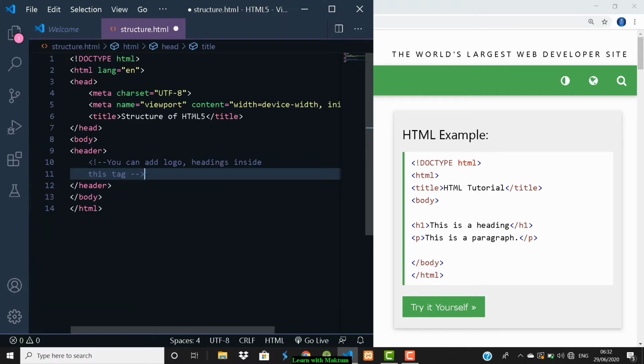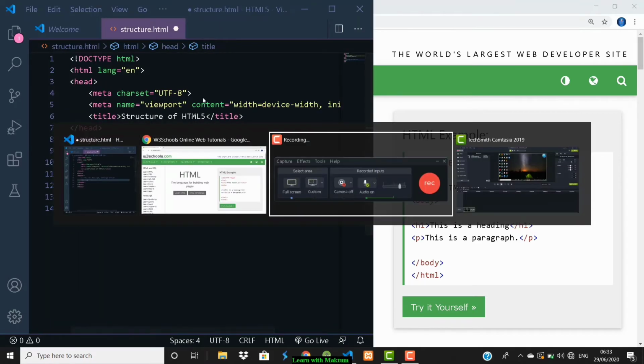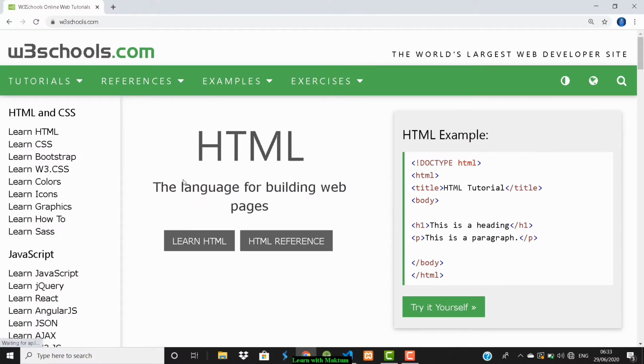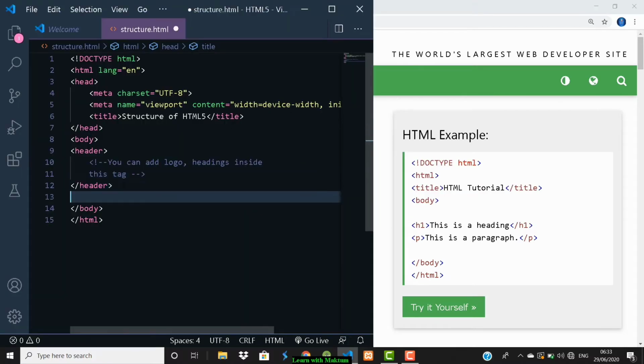Okay, so the next thing here, you can see this menu bar, or you can say this is a nav bar, which will be navigating you from one page to another page. So that thing can be included to include the links, or you can say the menus. There is something called nav. Okay, nav tag.